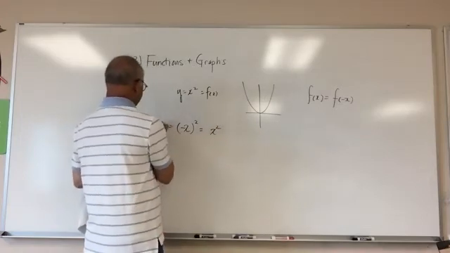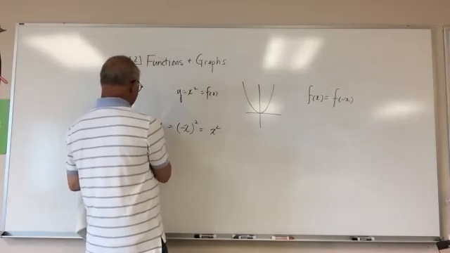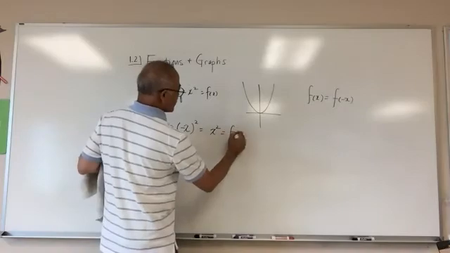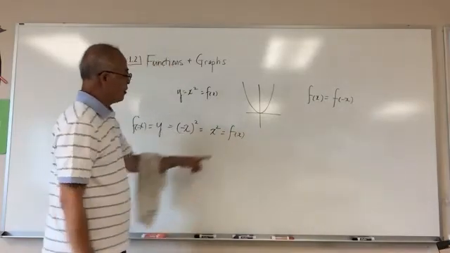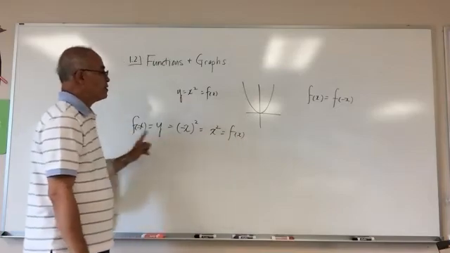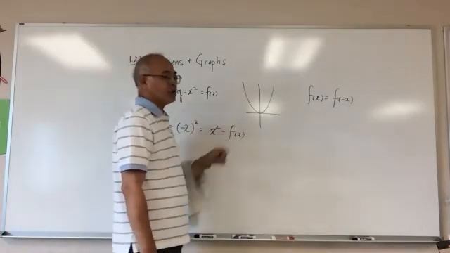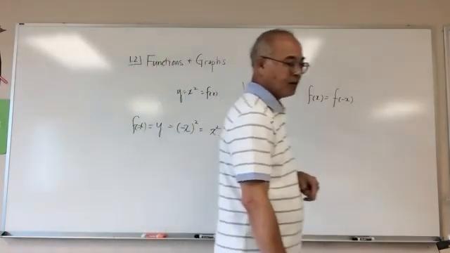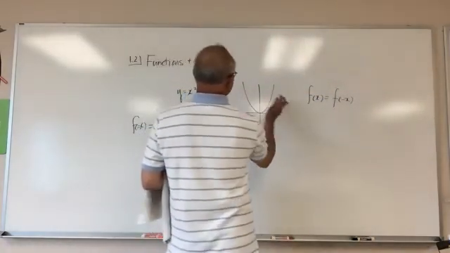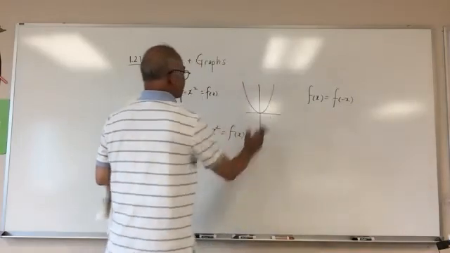So this is f of minus x, and it's the same as f of x. So f of x is the same as f of minus x, so it's an even function. All even functions are symmetrical across the y-axis.